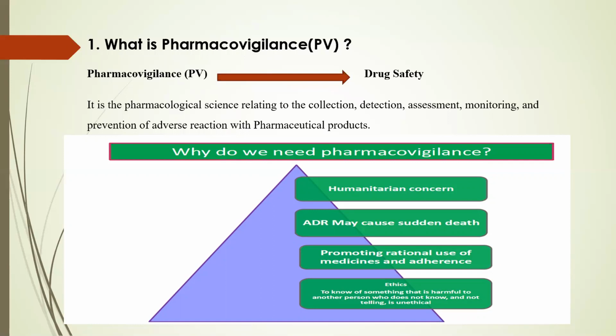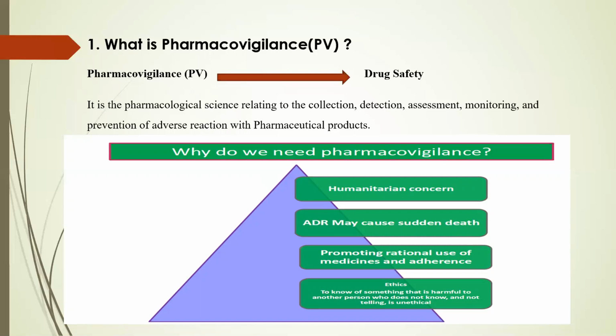Next comes the question: why do we need pharmacovigilance? The first and foremost concern is humanitarian. We are all concerned about human lives. If any medication causes an adverse effect, it should be reported and recorded accordingly and immediately.